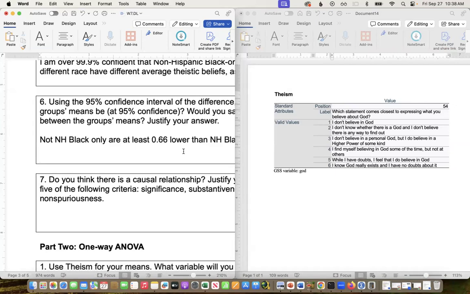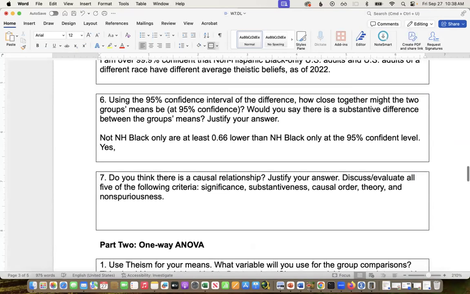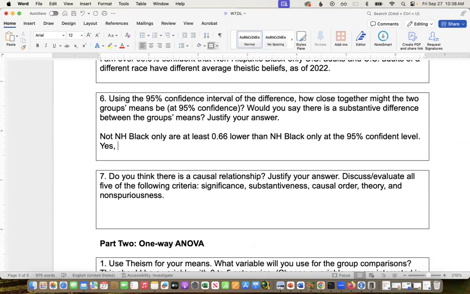If this was like a 0 to 100 scale, like a feelings thermometer, and it was 0.66 different, I'd say it's definitely not substantive, right? And so you have to evaluate it based upon context. So I'm going to say yes, but if you said no for this and you justify and you say, you know what, they're still both kind of within the same area, their theistic beliefs aren't that different, that's okay.